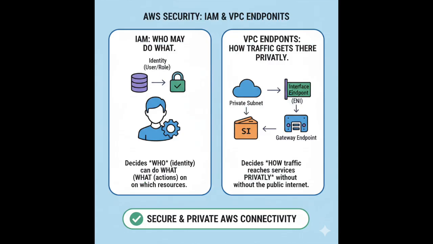And here is the one sentence to lock it all in. IAM decides who may do what. VPC endpoints decide how traffic gets there privately. If you remember that, this entire topic becomes easy.